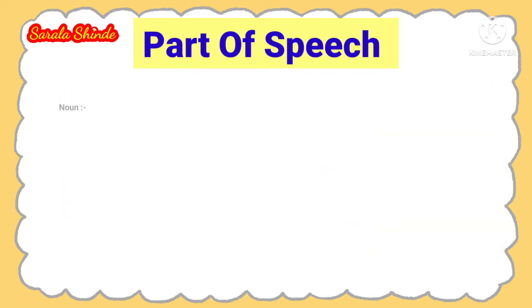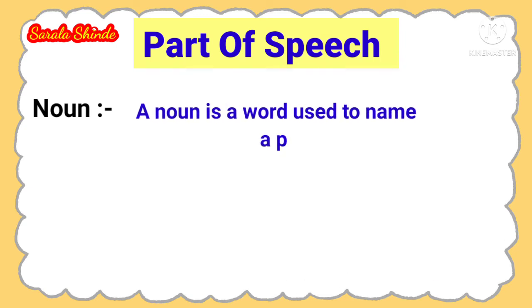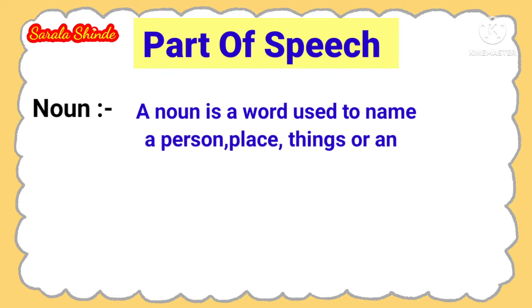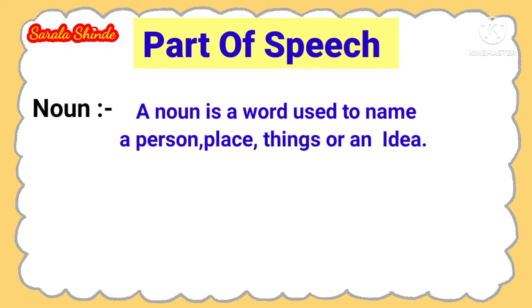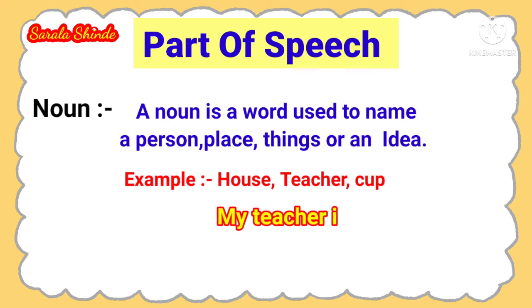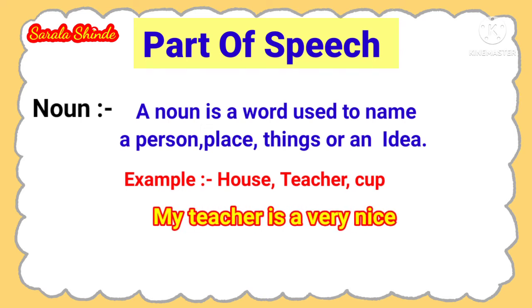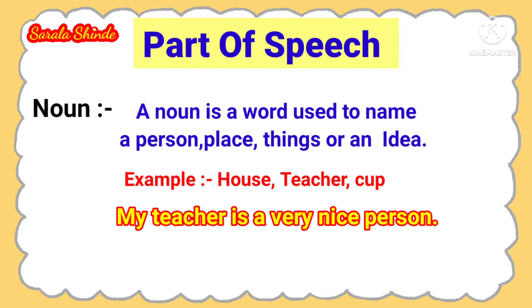First, noun. What is meant by noun? A noun is a word used to name a person, place, thing, or an idea. For example, house, teacher, cup. Sentence: My teacher is a very nice person. Here, teacher is a noun.